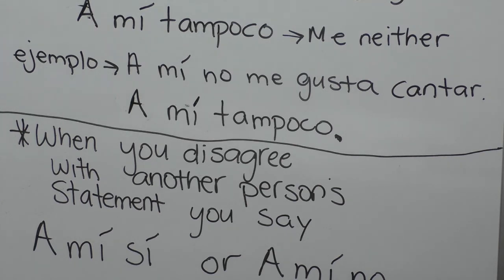Okay, here we go again. If I said to you, a mí me gusta jugar videojuegos, I like to play video games, but let's assume you don't, you're going to disagree with me. You would say, a mí no. Now let's flip it. If I said, a mí no me gusta jugar videojuegos, I don't like to play video games, but you do, you would say, a mí sí. Remember, because you're disagreeing with the statement. So it's really important that you review these rules, right?